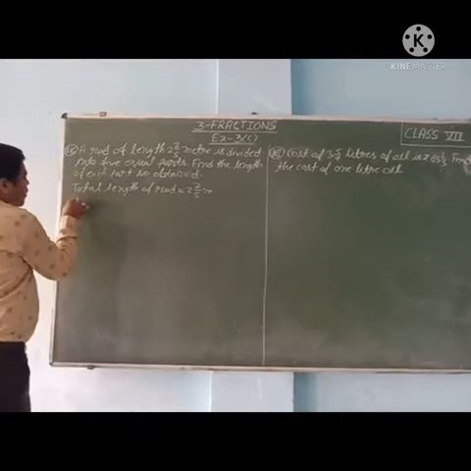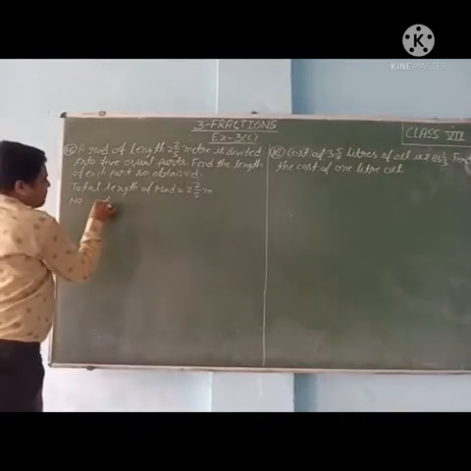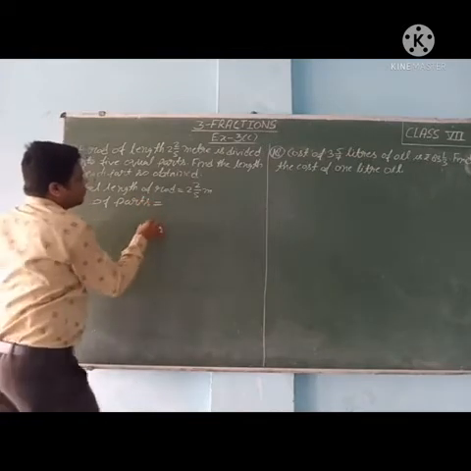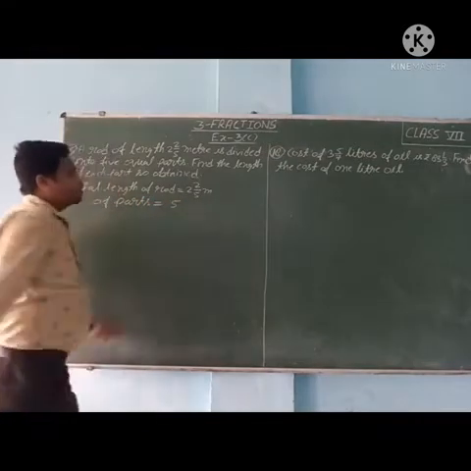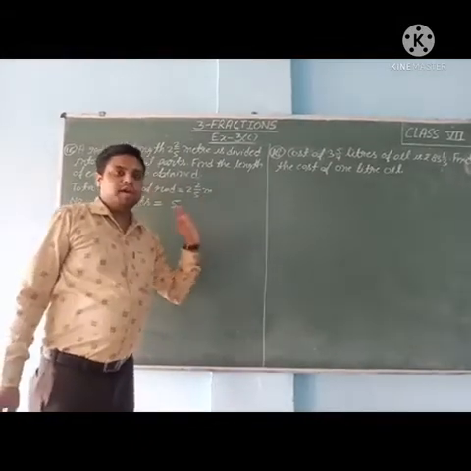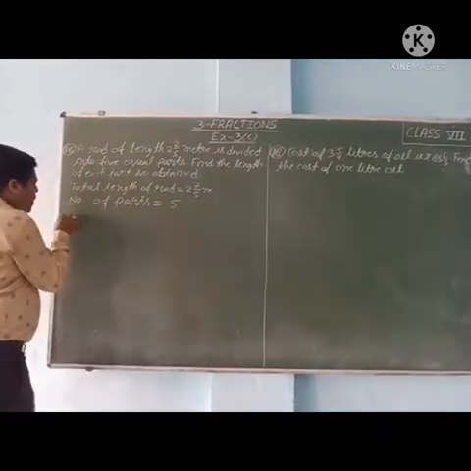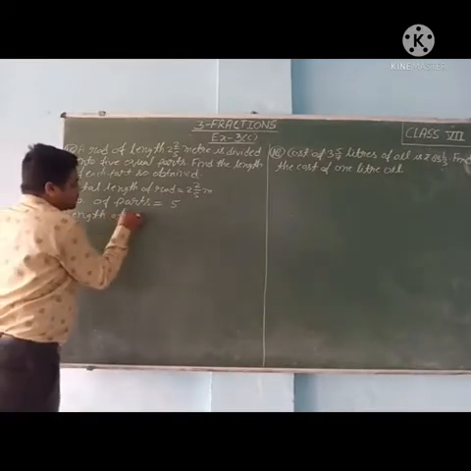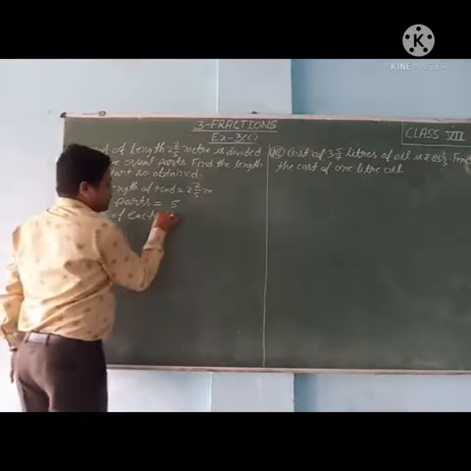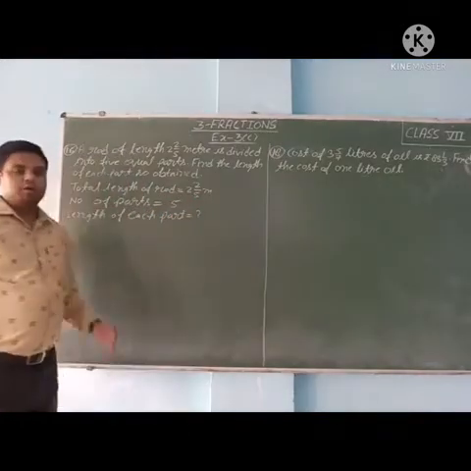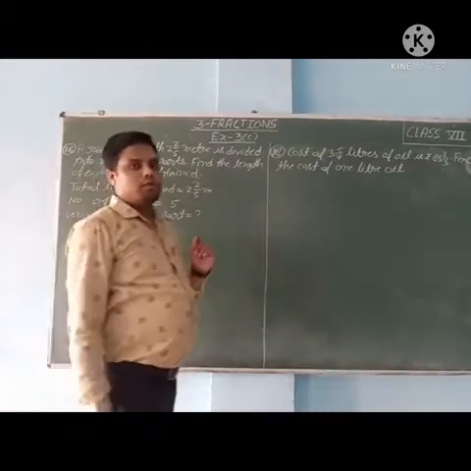So number of parts is equal to 5. Find the length of each part. So we have to find the length of each part is equal to question mark. So here we can use one formula.